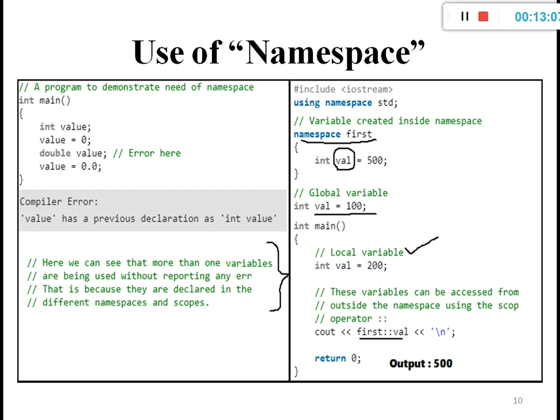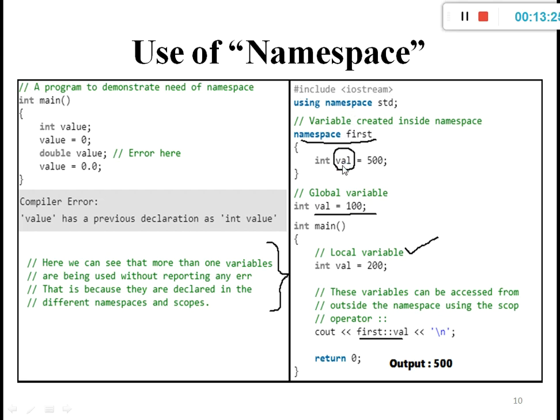Then again, if you want to use the same name under the same program, under the same scope, there is a solution with a namespace. That one is simply the hash include iostream using namespace. This is there by default with this program also. Before the int main, we mention the namespace first.